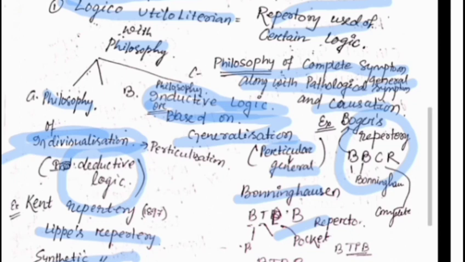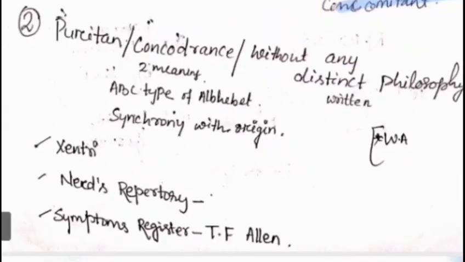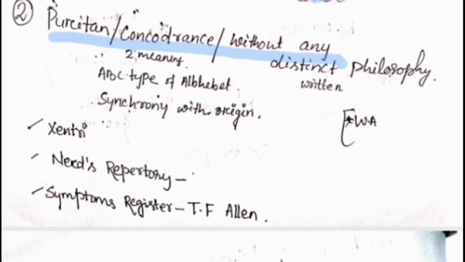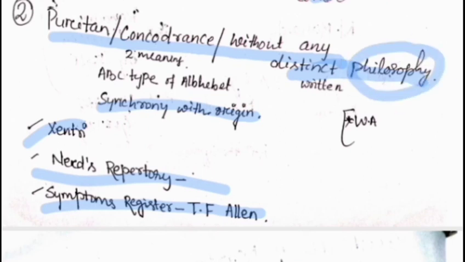Okay. Then the second variety of our repertory is the repertory based on the Puritan concordance or without any distinct philosophy, meaning ABC type of alphabetical or synchronistic from its origin, like Gentry, Knerr's repertory, symptom register by T.F. Allen. These are examples of concordance, or repertories whose principle does not rest on philosophy.